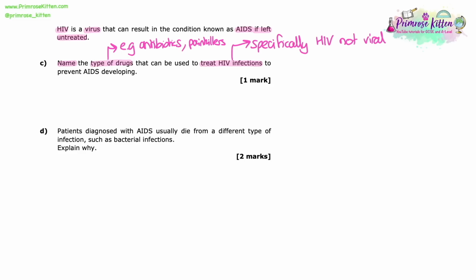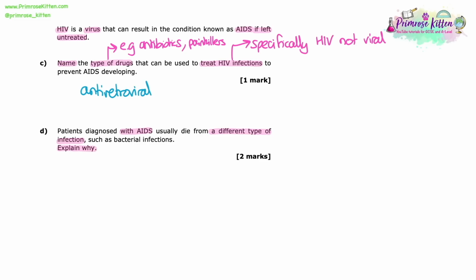And when it says type of drugs, it means things like antibiotics or painkillers or types of drugs we've learned about. So there is and only should be one type of drug we've learned about that can treat HIV, and that is antiretroviral drugs. If you put antiviral drugs, then you don't get the mark, because that would not treat HIV specifically. That's just used to treat viruses.